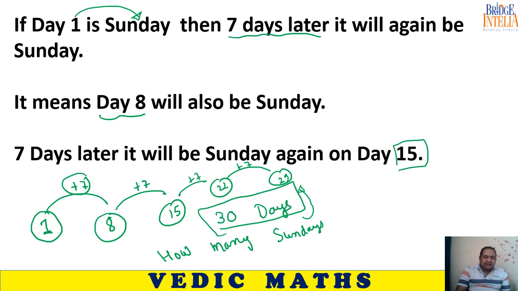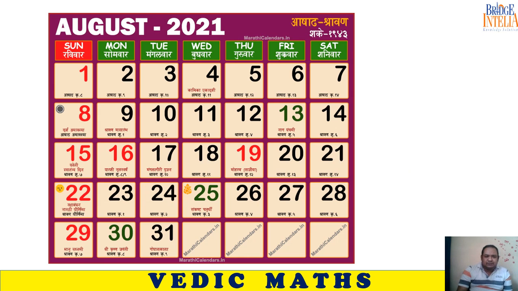So you can count and tell me that there were one, two, three, four, five Sundays. So these kind of questions. Fine. So simple fact, after every 7 days, the same day of the week recurs. So let us solve a few questions.